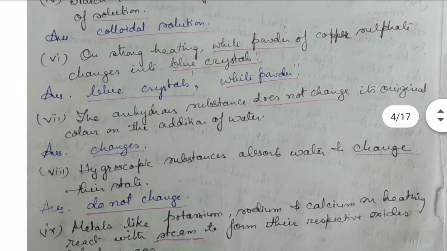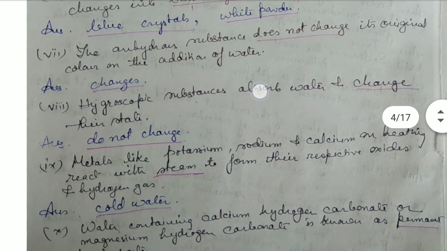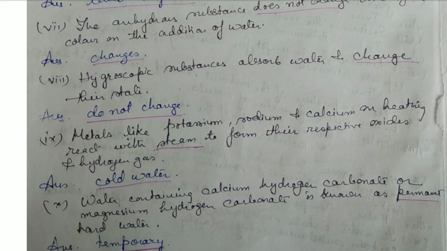Then anhydrous substance does not change its original color on the addition of water. Yes, on addition of water, the anhydrous substances change their color because they absorb the water. The anhydrous becomes hydrated. The hygroscopic substances absorb water and change their state. No, they do not change because hygroscopic substances absorb water but they do not dissolve in that water. So they do not change their state.